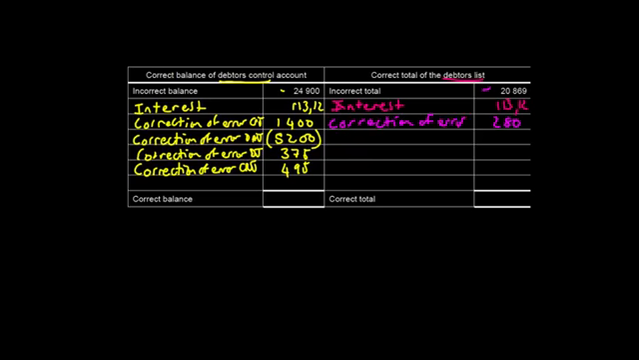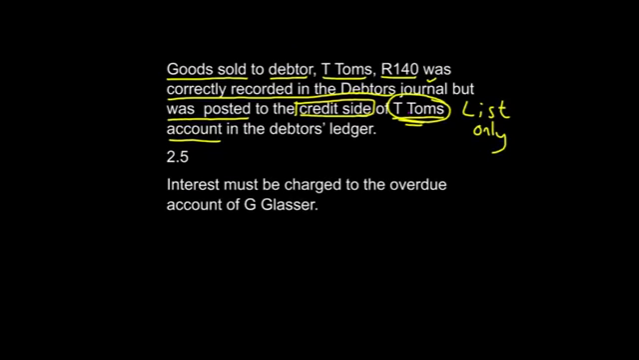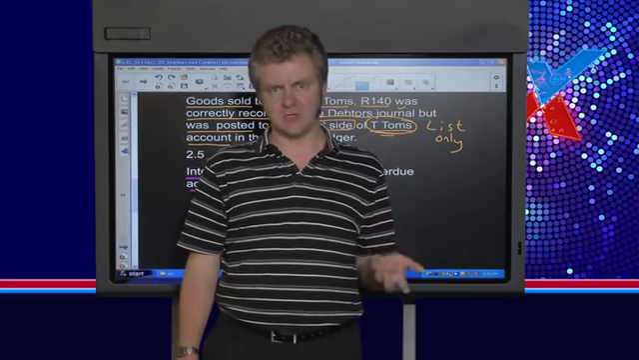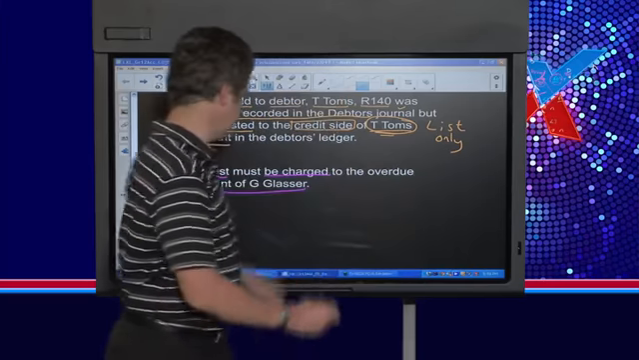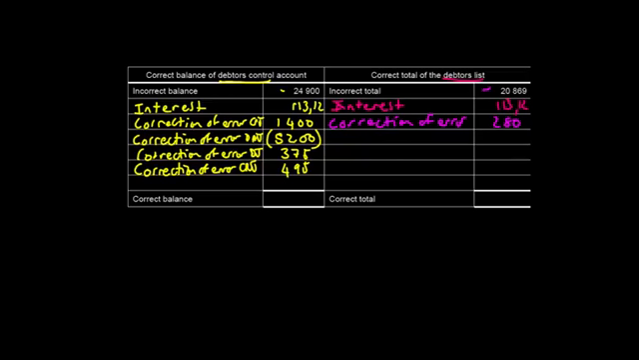Okay, so the final adjustment that we need to make, or the final piece of information that they tell you, is that interest must be charged to the overdue account of G. Glasser. Well, remember, that was the first thing that we did. We calculated the interest as 113 Rand and 12 cents in question 1.4, and what we did is we've already actually put that interest in. Here it is, we've charged it to the debtor over here, and it's also over there. There's the interest that we've charged.